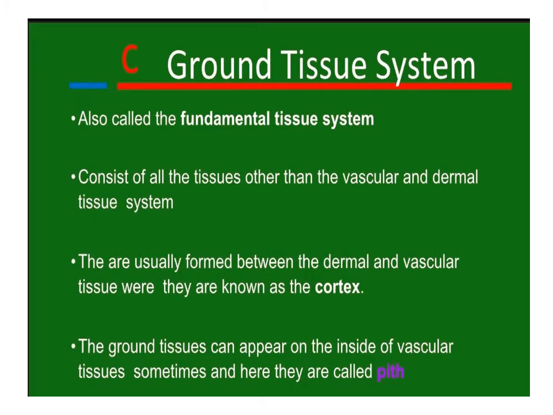Ground tissue system. It is also called fundamental tissue system. Ground tissue system consists of all the tissue other than the vascular and dermal tissue system. They are usually formed between the epidermal and vascular tissue, where they are also known as the cortex. The ground tissues can appear on the inside of vascular tissue sometimes, and here they are called pith.